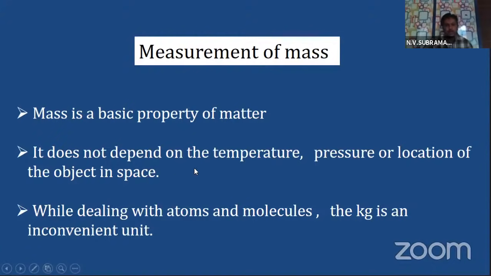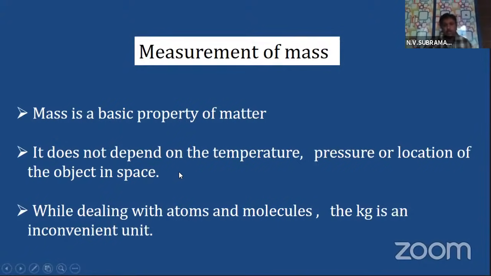For example, I will ask one small question to all of you. You know that 1 kg stone they will use in the common balance when you go to buy vegetables. Yes or not? That 1 kg stone I am taking from earth to the moon, let us say. Will it be the same 1 kg or will it change? No. It does not change with the position. The same mass will be maintained here as well as on the moon also. Mass does not change with temperature, pressure or location.